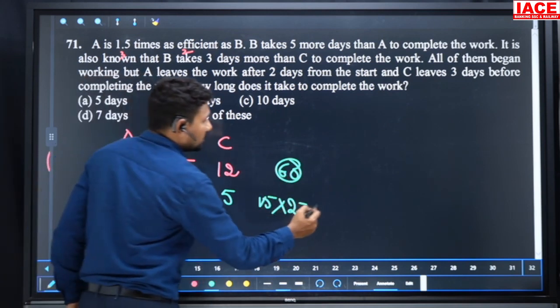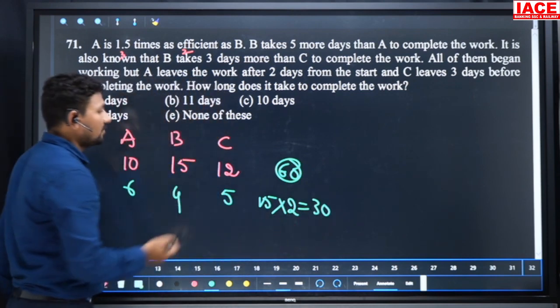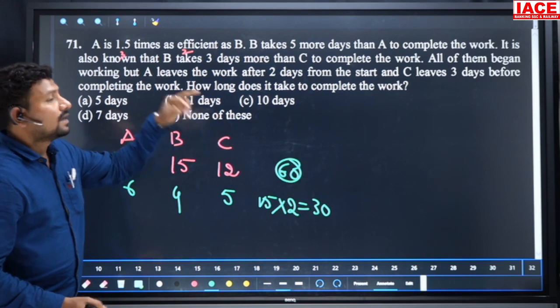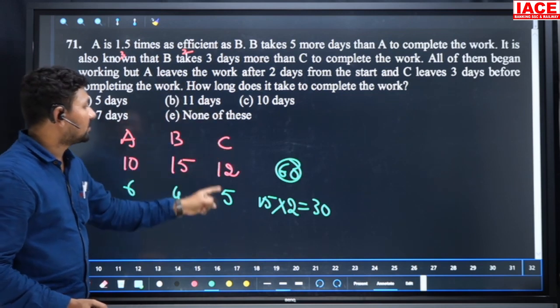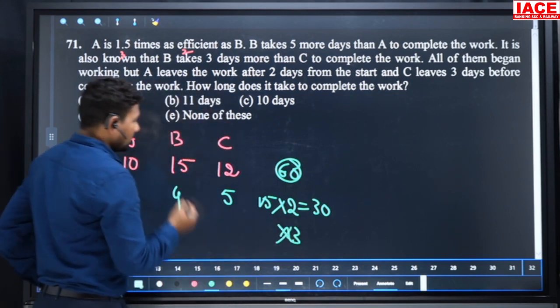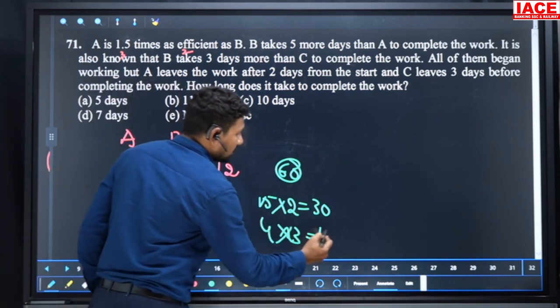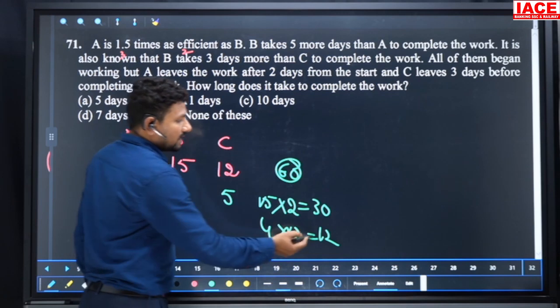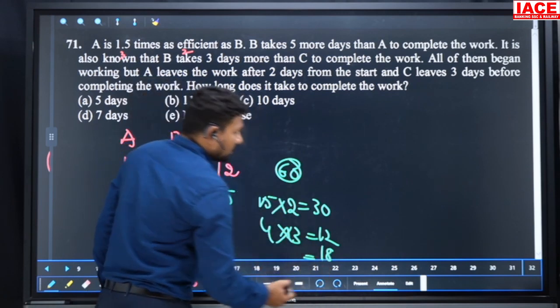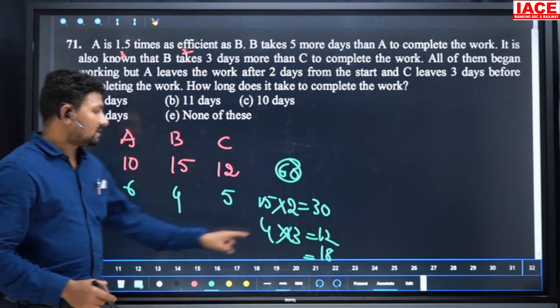In 2 days, 15 times 2, 30 units are completed. After 2 days A leaves, and the remaining work is done by B and C only. But in the last 3 days, who left the work? C. That means the last 3 days' work is done only by B: 4 times 3 is 12. Then 30 plus 12 is 48. Removing 48 from 60 is equal to 18.